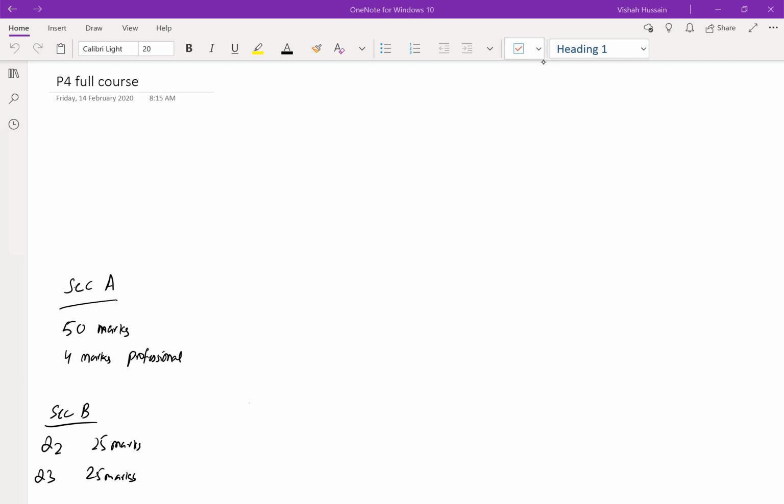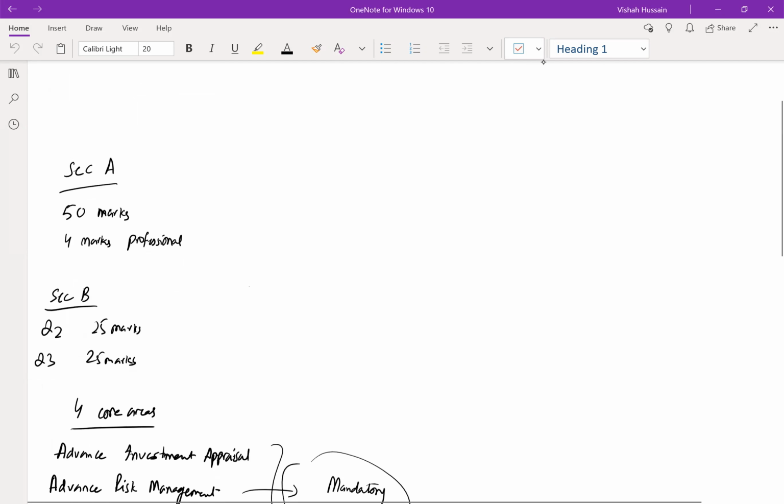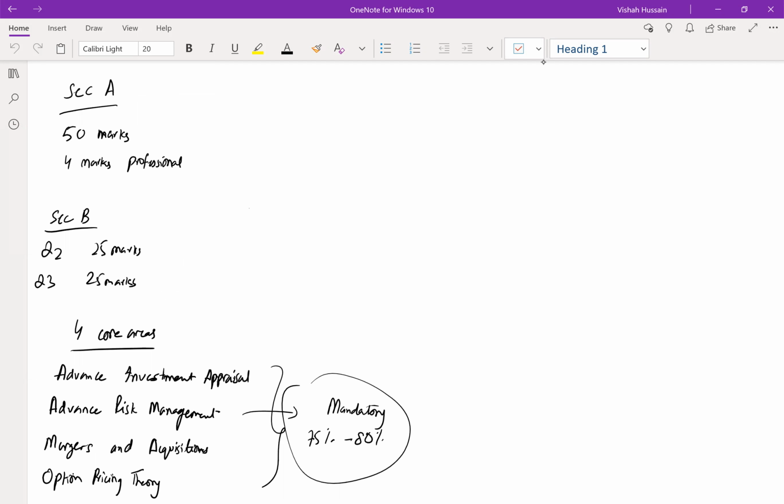Let's first look at the format of the paper. The paper comprises two sections. The first section has one question of 50 marks, and that includes four separate marks for the format. Those are called professional marks. In section B, we have two other questions, 25 marks each.